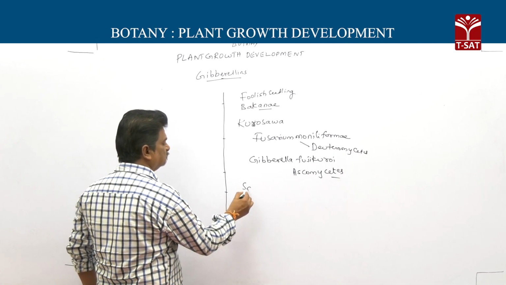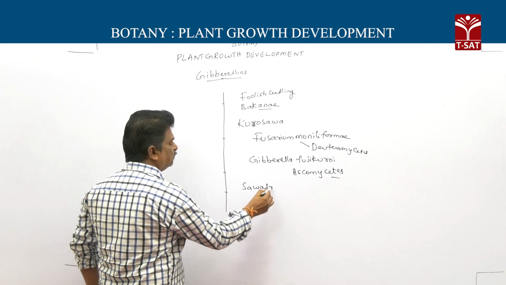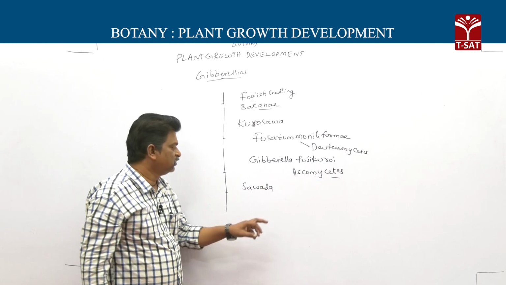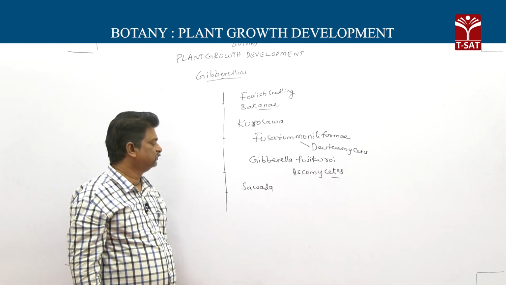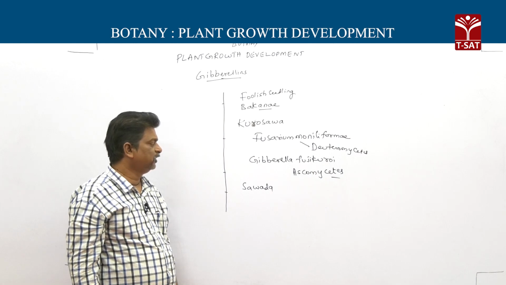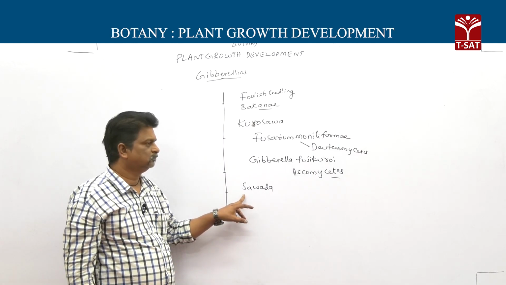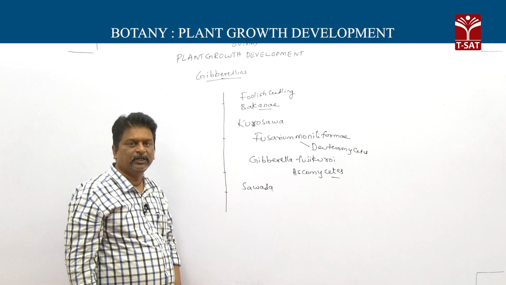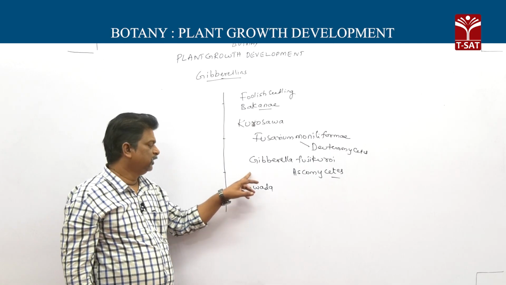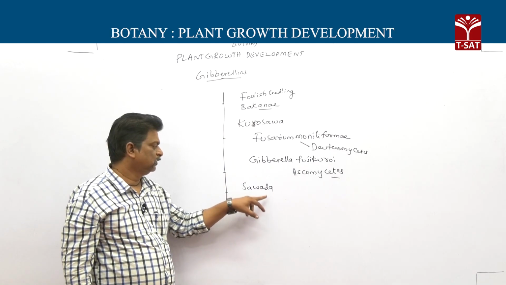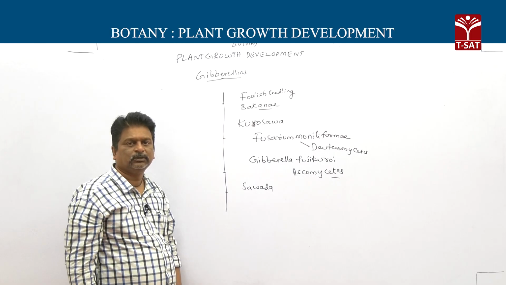Sterile filtrates of this fungus were isolated by Kurosawa and transmitted into healthy plants. Then he noticed that the healthy plants got the disease.